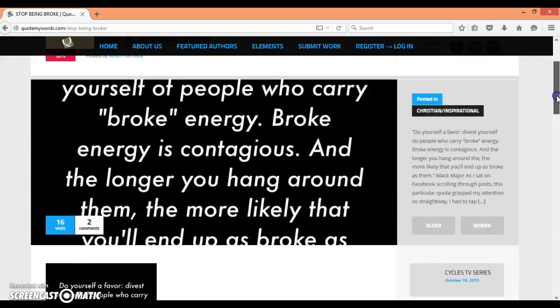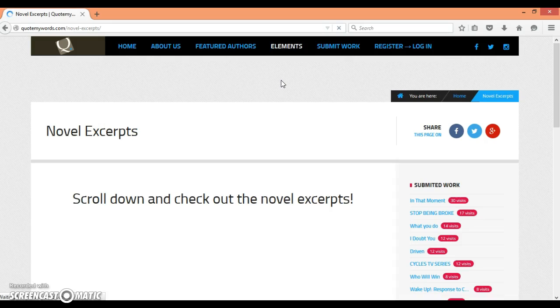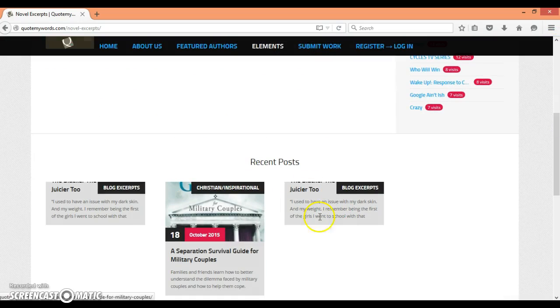comments. And the last thing I want to mention, if you go under Elements, these are where the categories are, and you'll be able to find whichever author is posted in that category. For example, for the novel excerpt, you click on that. And just scroll down, and you'll be able to see all who have posted in this category.